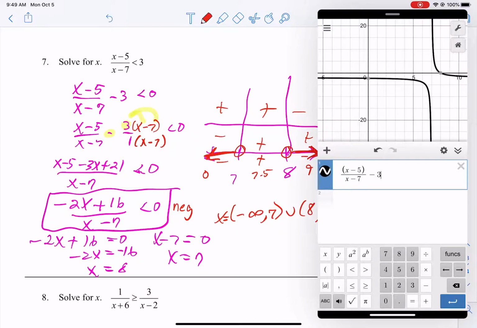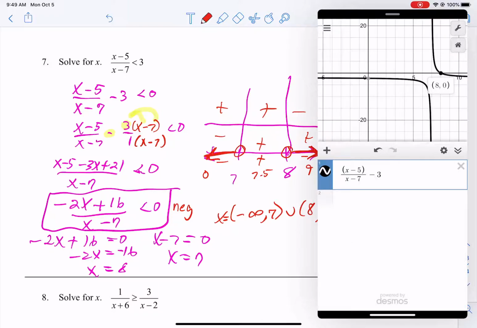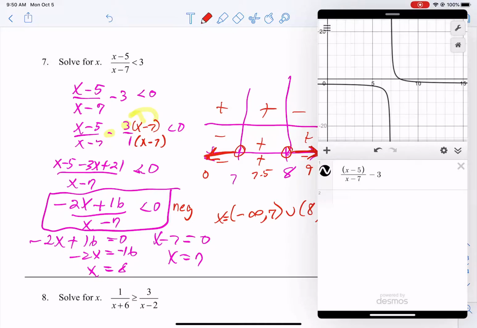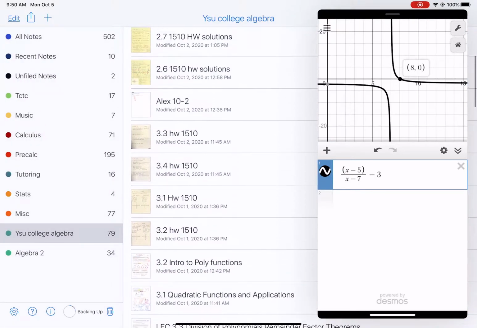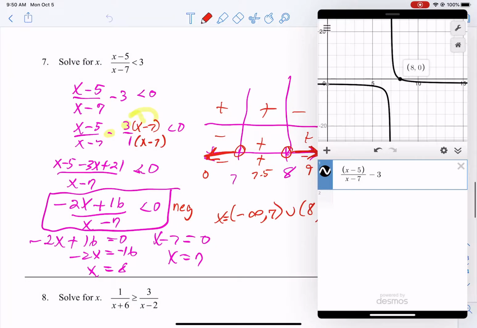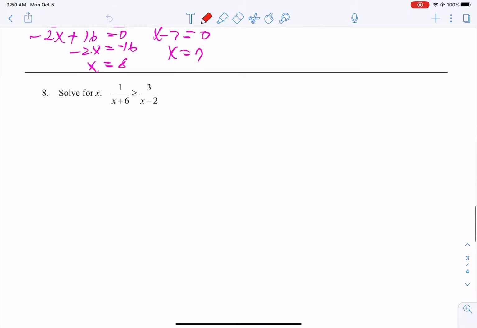Oh, no, that's good, actually. Look, that is correct. This graph they have over there must not have been exactly the way I did it. So do you see how, here, let's scooch it over a little bit. From 8 over, it's under 0, negative, and then this whole section is under 0. So yeah, it's okay. I didn't do anything funky. Now let's try number 8.